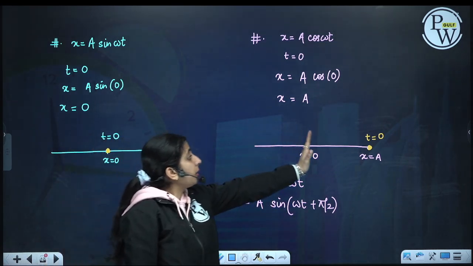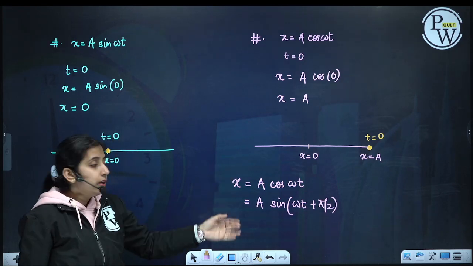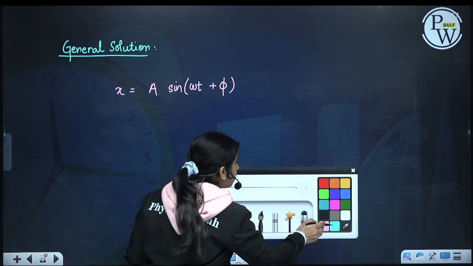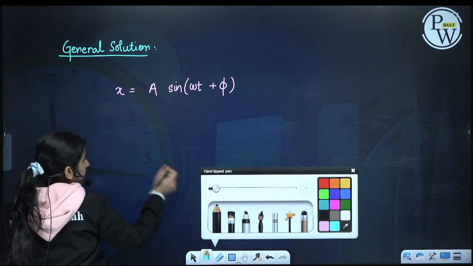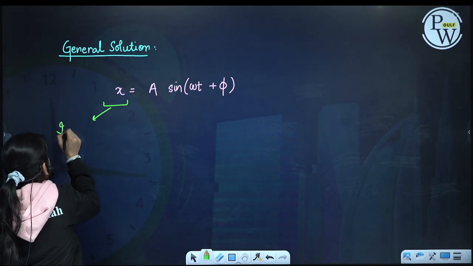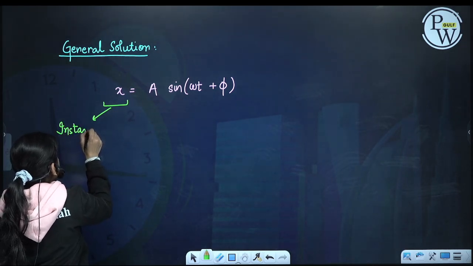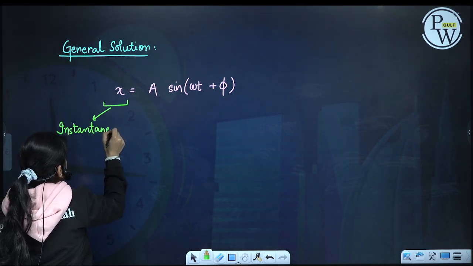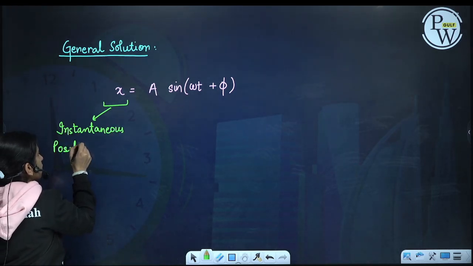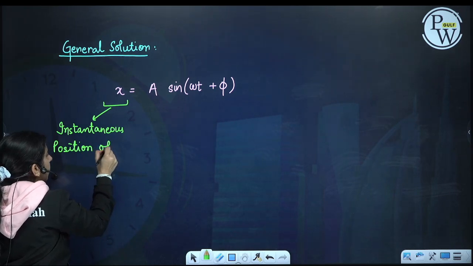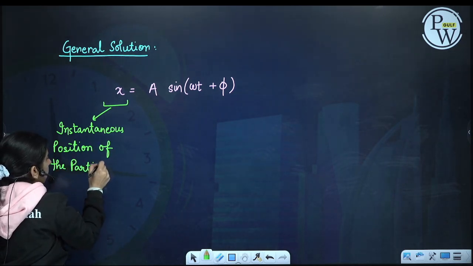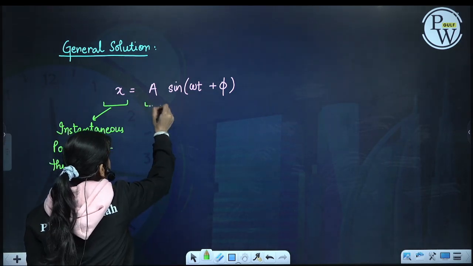What if it starts from here, here, here, any point in between? So my general solution is given by x is equal to a sine of omega t plus phi, where x is giving me the instantaneous position of the particle, that is, the position of the particle at any time t.